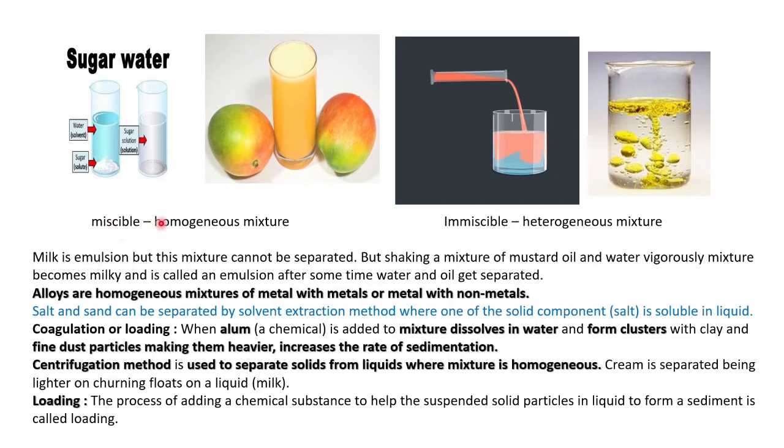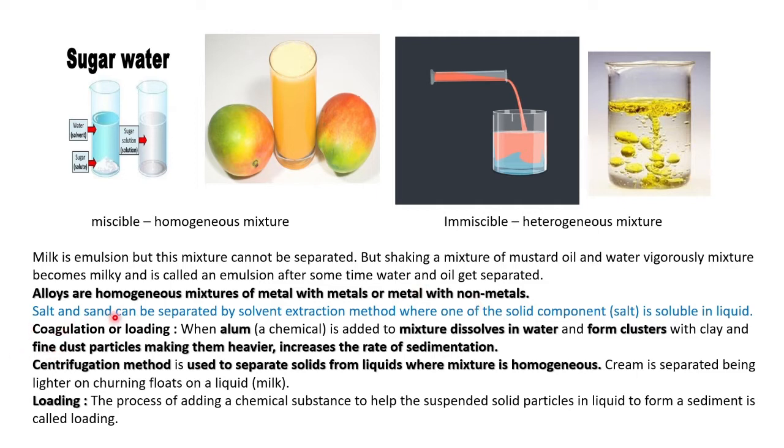It looks like one single solution, so it is miscible, homogeneous. Or any juice with water is a homogeneous mixture. Water and oil is an immiscible, heterogeneous mixture; water and oil is an immiscible liquid. When we talk about elements, a homogeneous mixture of metals can form alloys. Alloys are homogeneous mixtures of metals, sometimes with non-metals too.